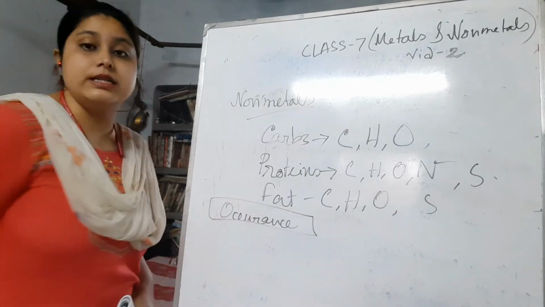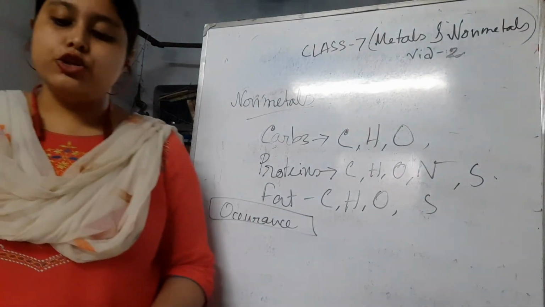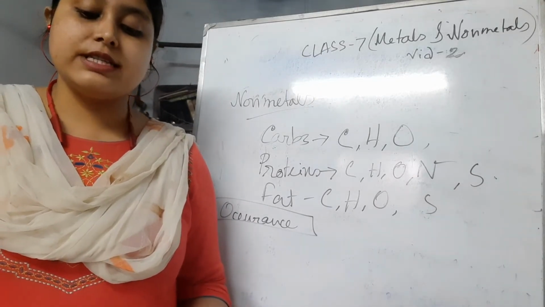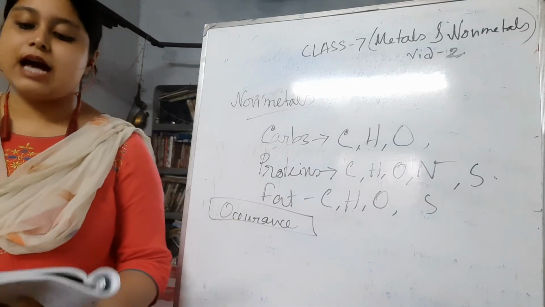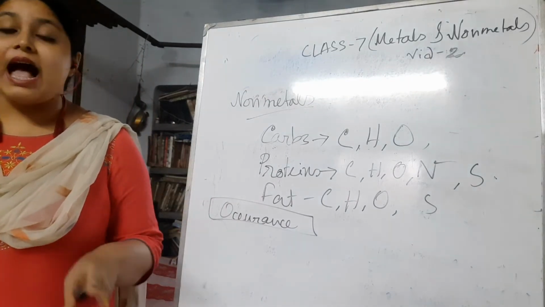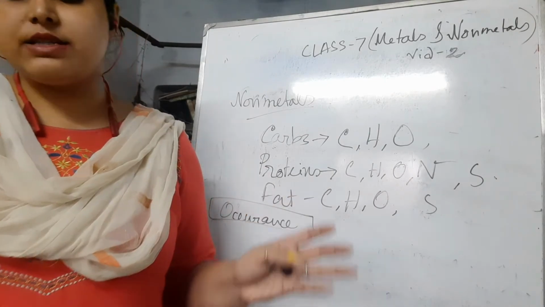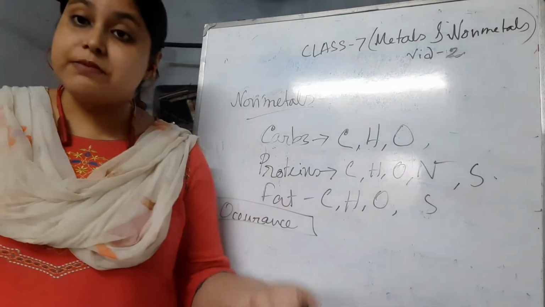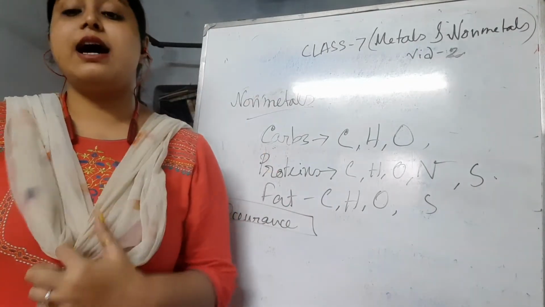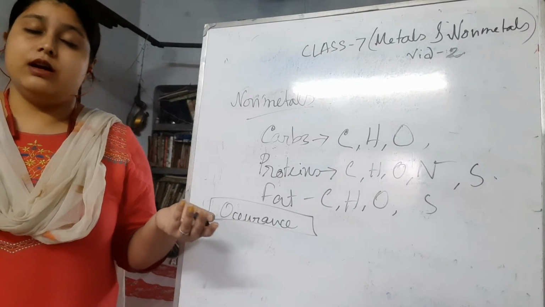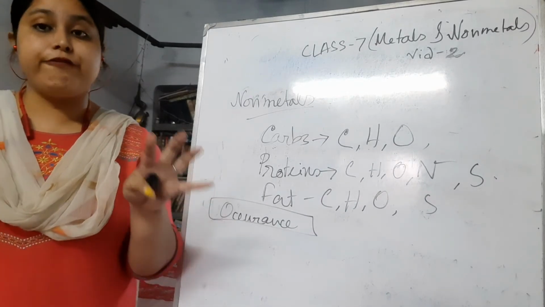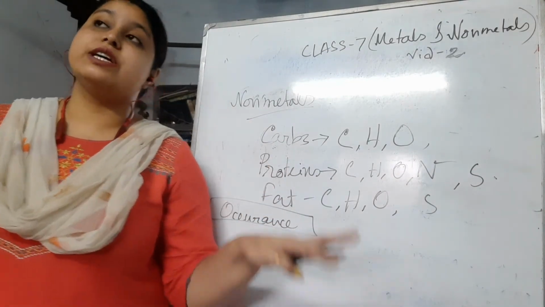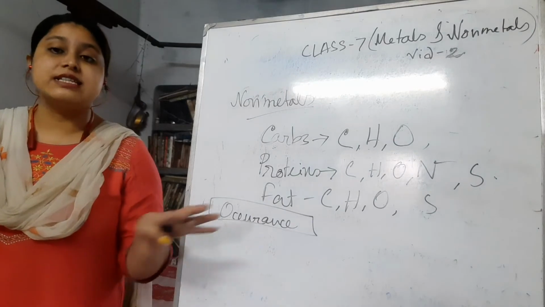Occurrence of non-metals. So what is it? Non-metals occur in the Earth's crust in combined states as oxides, carbonates, sulfides, nitrates, etc. Calcium nitrates, calcium oxides, sulfur oxides and calcium carbonates, these compounds we can see in nature, because they are very reactive and can easily react with oxygen, carbon and this kind of elements.